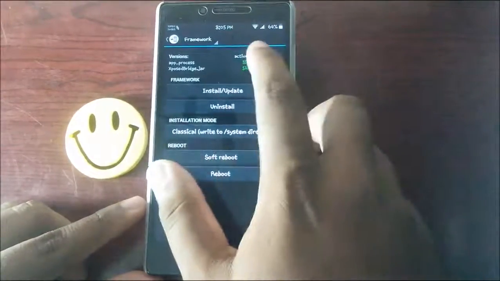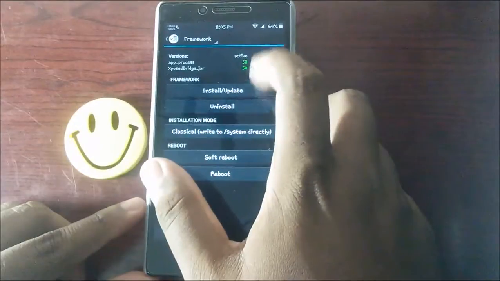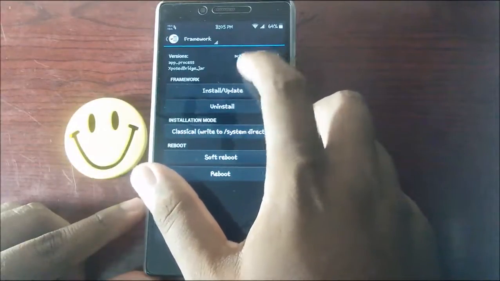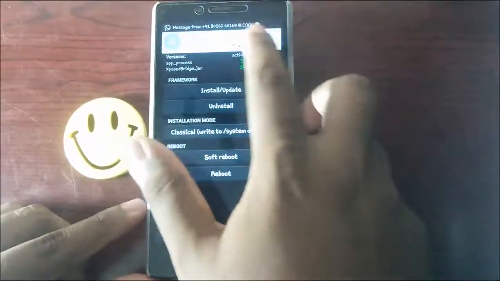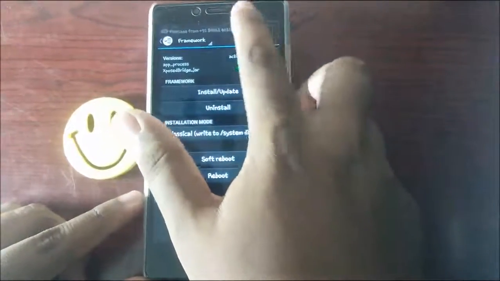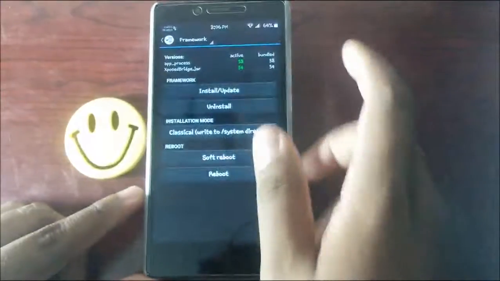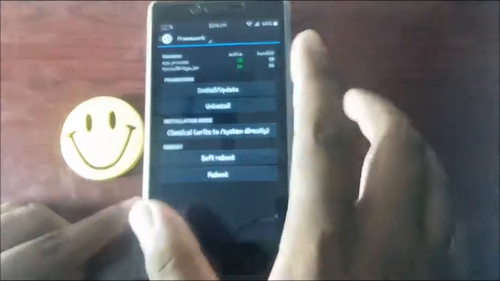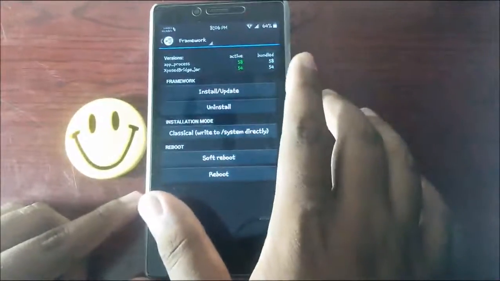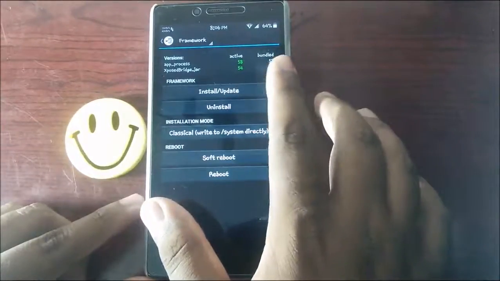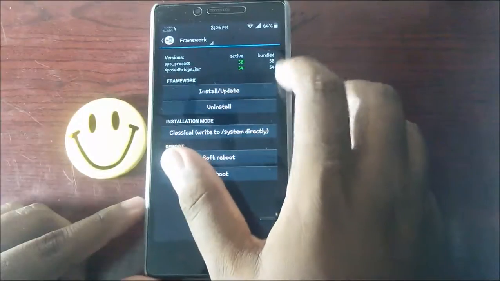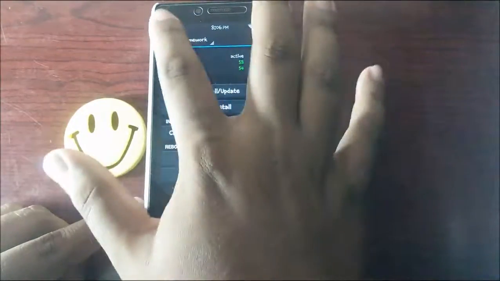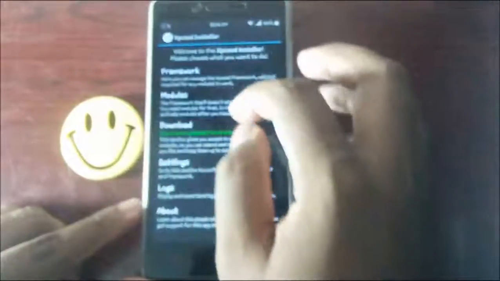Now you should see this active in the green text. These values change according to the version which you downloaded. So in this version, the active is 58 and 54, and the active value should be the same as this bundled one. So this is it for how to install Xposed framework.